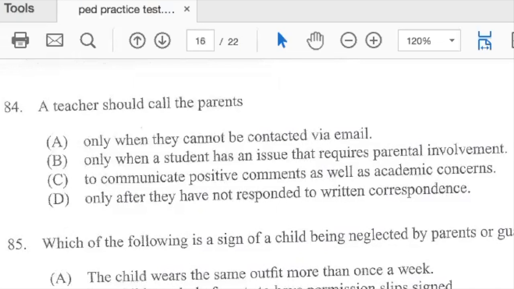Well, C has to do with communicating, but it's dealing with instruction academics. A, B, and D have to do with some kind of issue. They cannot be contacted, right? They have an issue that requires involvement, and they haven't responded. Now look at C. There's no issue going on. They're just giving positive comments.